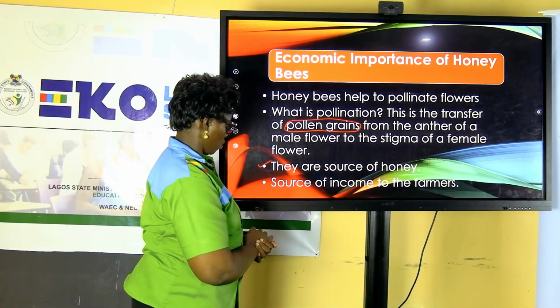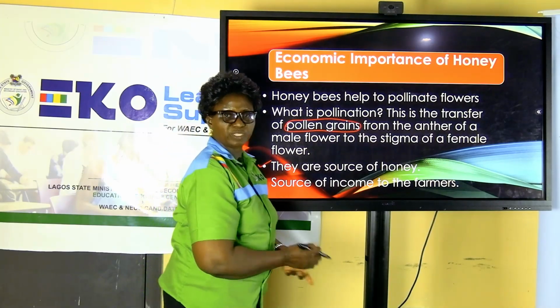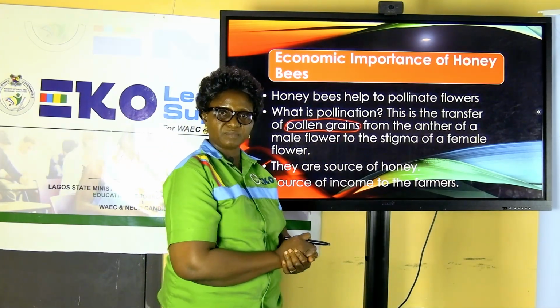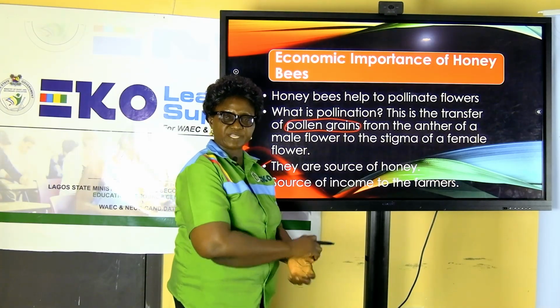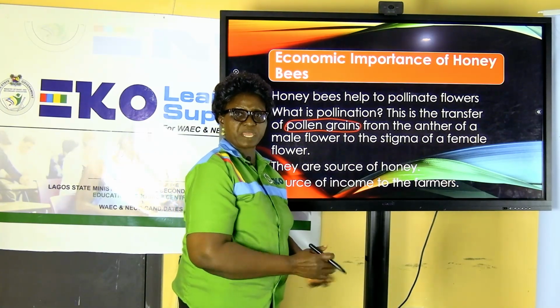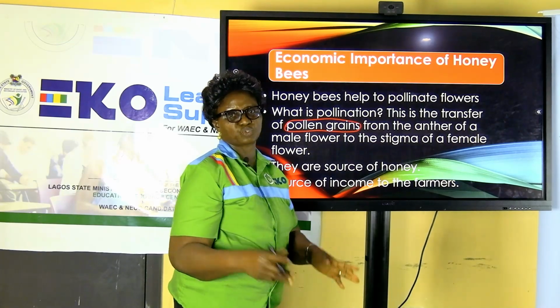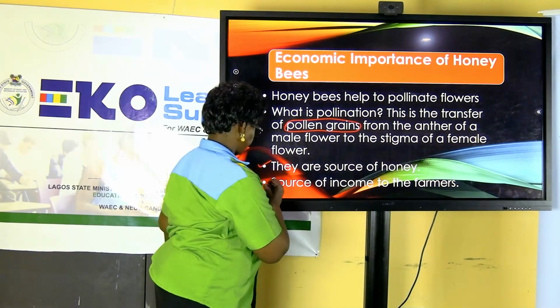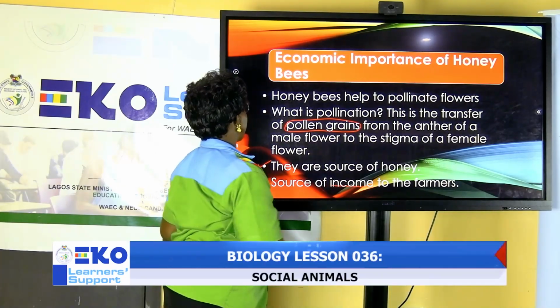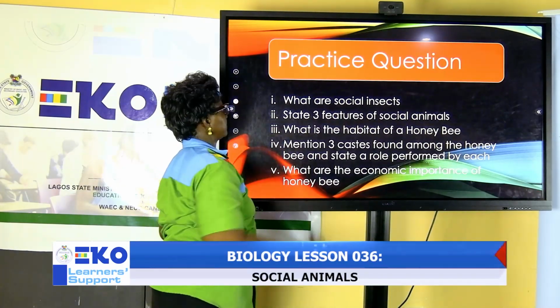What we have here is what? Source of income to the farmers. When a farmer extracts the honey from the hives, what is he going to make? He may not use everything. So part of it he is going to sell out. And by the end of the day, he generates income for the farmer and his family.